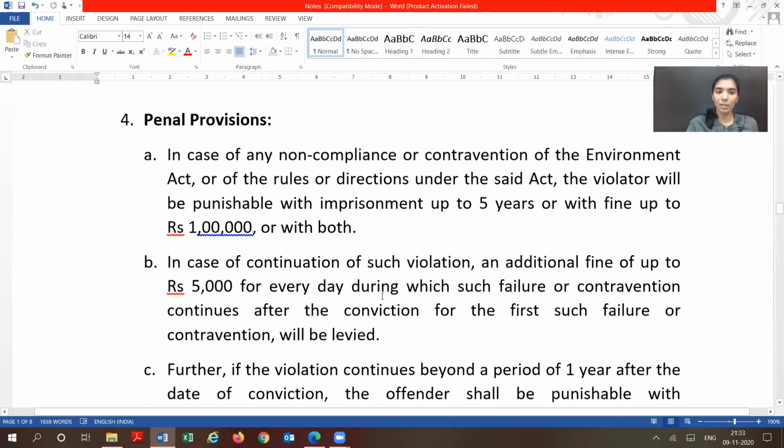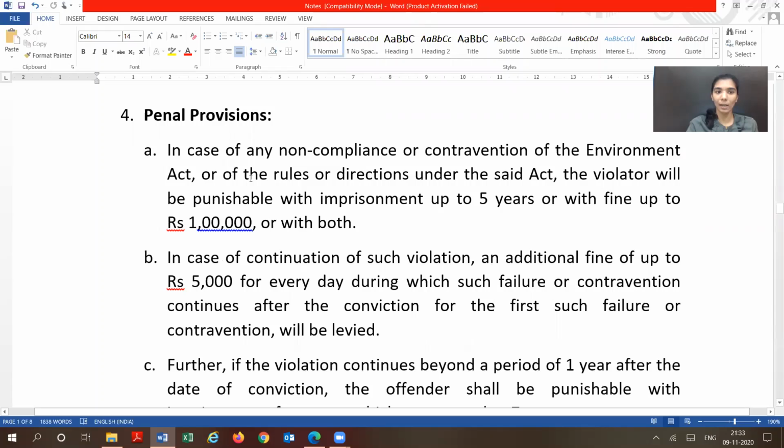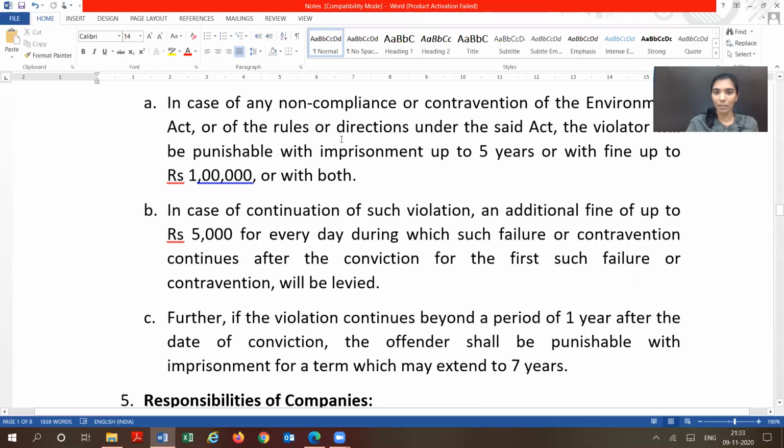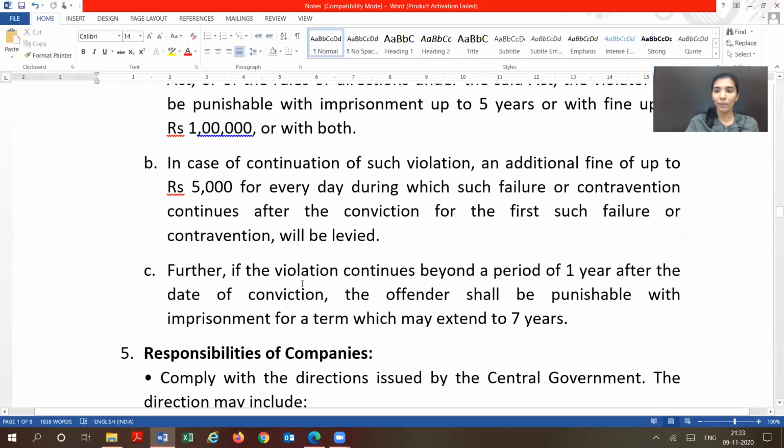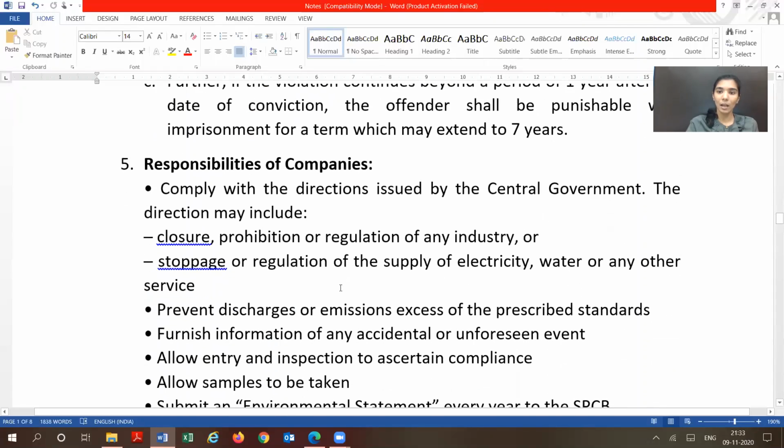What are the penal provisions under the Environment Protection Act? In case of any non-compliance or contravention, the violator will be punishable with imprisonment of up to 5 years or a fine of up to ₹1 lakh, or both. And this is for a one-time violation. For continuous violation, an additional fine of up to ₹5,000 for each day of failure. And if the violation continues beyond 1 year, then the offender will be punishable with imprisonment up to 7 years. What are the responsibilities of the companies under the Environmental Protection Act?